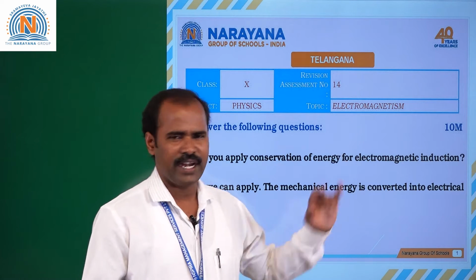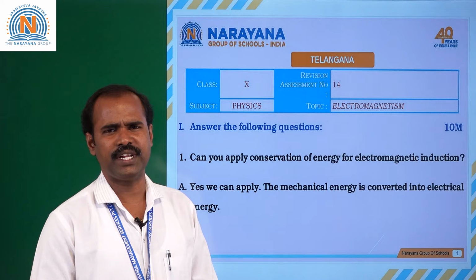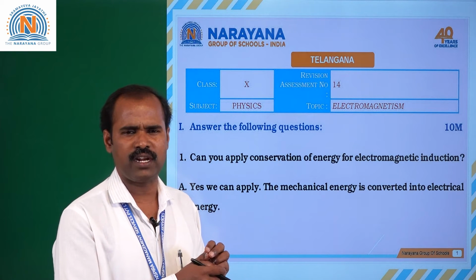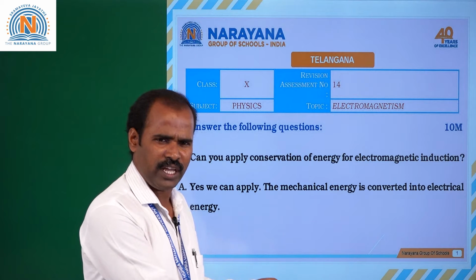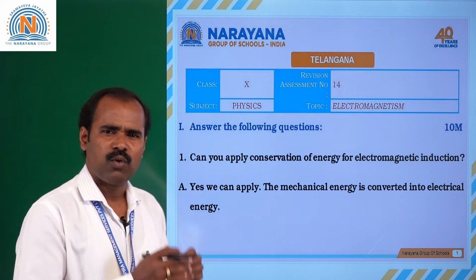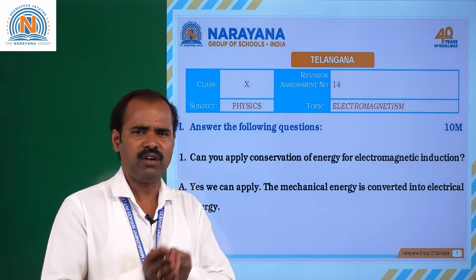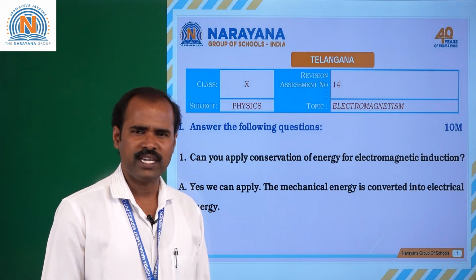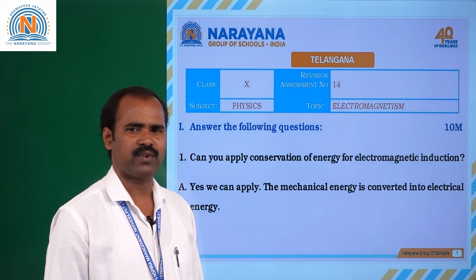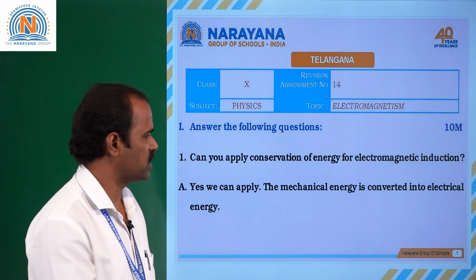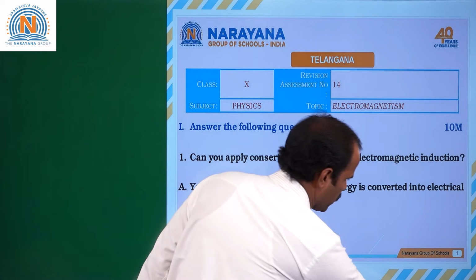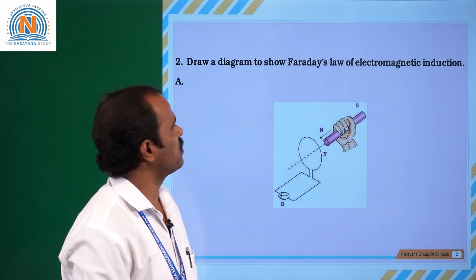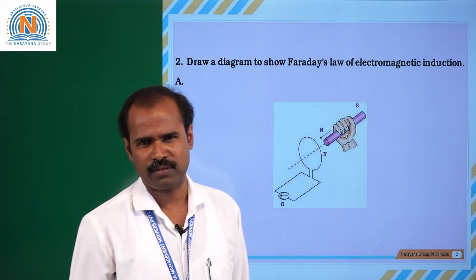In electromagnetic induction, that is in generators, we are giving mechanical energy to the generator so that we can produce electrical energy. So one form of energy is converting into another form, like that it is conserved. Energy is conserved. We can apply conservation of energy for electromagnetic induction also. Okay. Next question, draw a diagram to show Faraday's law of electromagnetic induction.